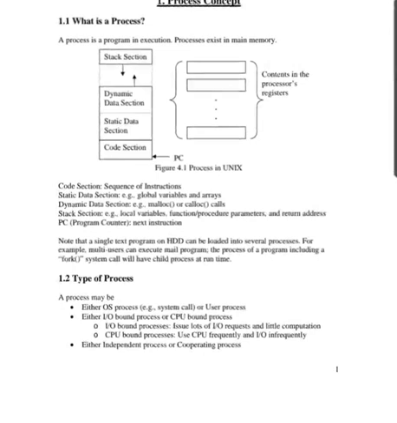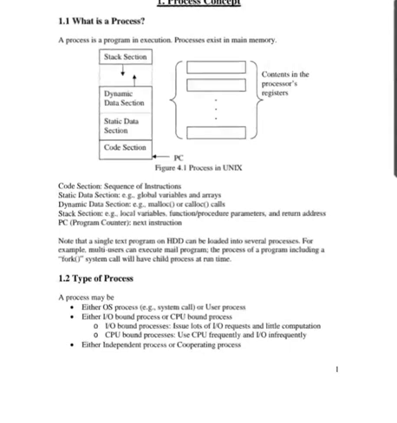A single text program can be loaded into several processes. For example, multiple users can execute the mail program. The process of a program including a fork system call will have a child process at runtime. So there are some types of process.